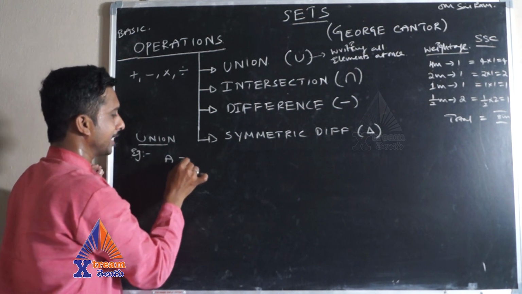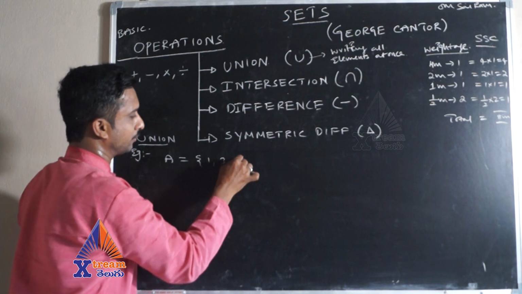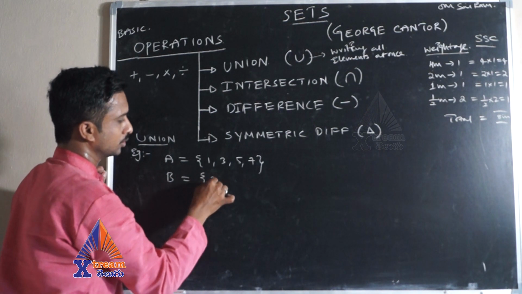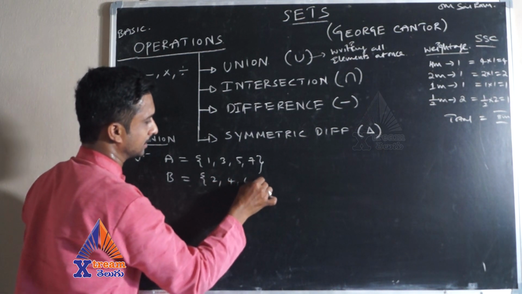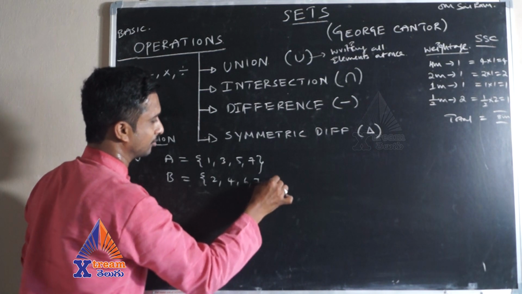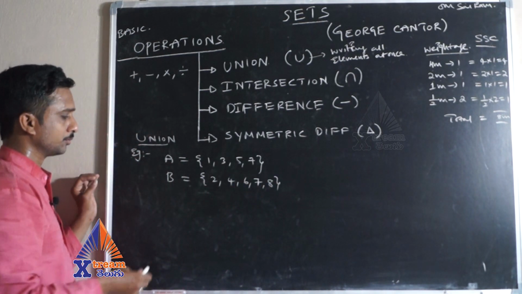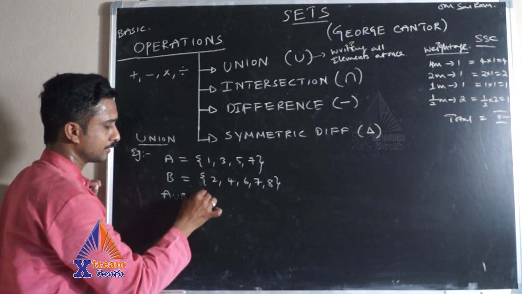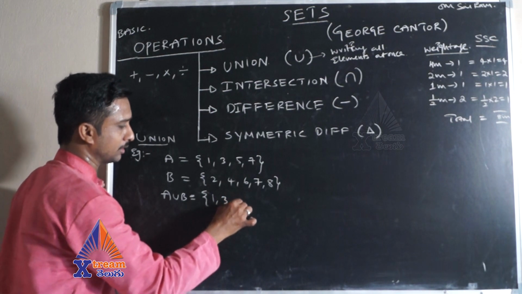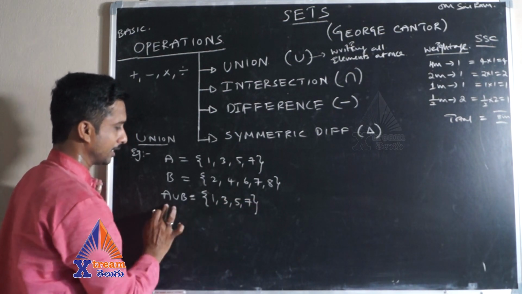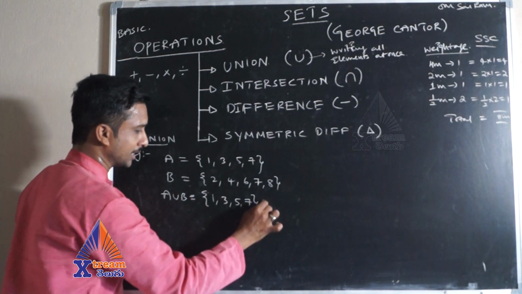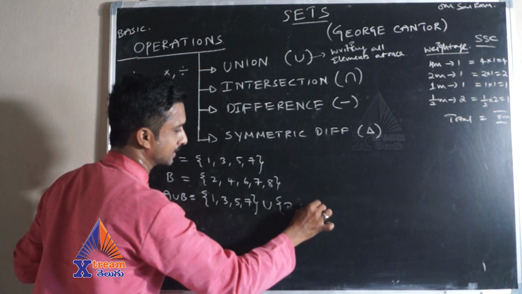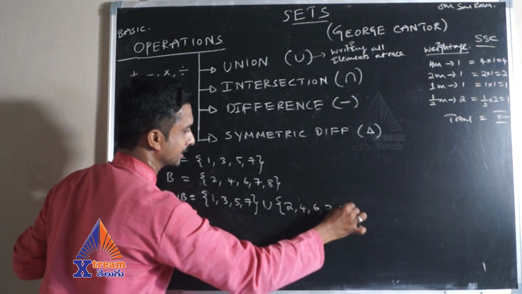Suppose A is equal to 1, 3, 5, 7 and B is equal to 2, 4, 6, 7, 8. Let me take one common element also. Now, how to write A union B? Very simple. First write the A values 1, 3, 5, 7, and then union, next B. B is 2, 4, 6, 7, 8.